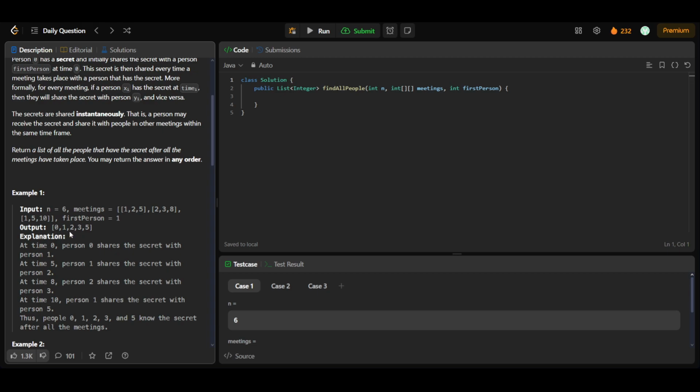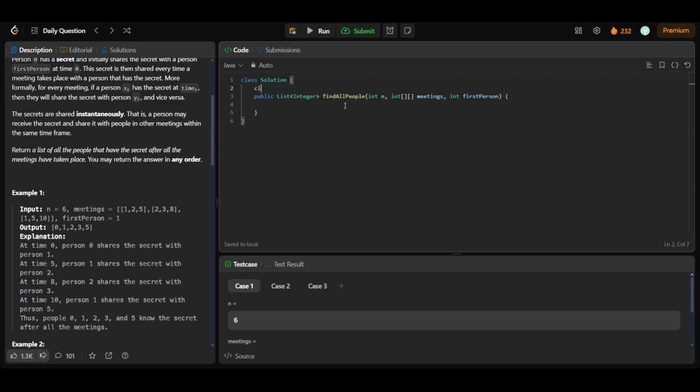So 0, 1, 2, 3, 5 are the people that know the secret. And also what we can observe is that person 0 and the first person will always be present in our final list.